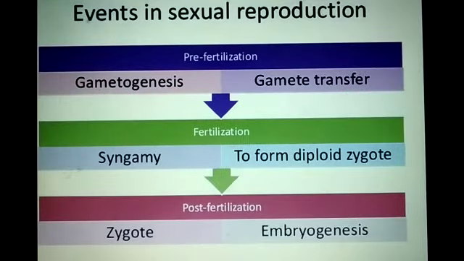Student, there are 3 events in sexual reproduction: pre-fertilization, fertilization and post-fertilization. In pre-fertilization, gametogenesis and gamete transfer occur. Gametogenesis is the formation of male and female gametes, and fertilization is the fusion of male and female gametes. And what happens in post-fertilization? The zygote forms an embryo. That means the embryogenesis process takes place in post-fertilization.